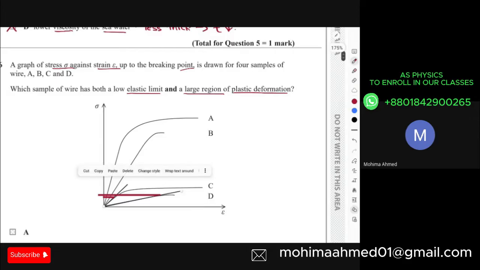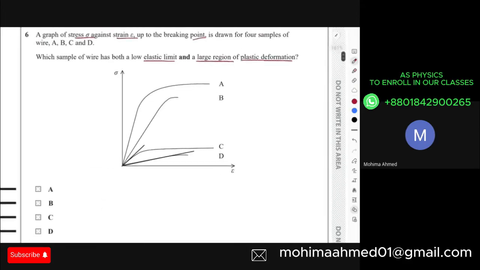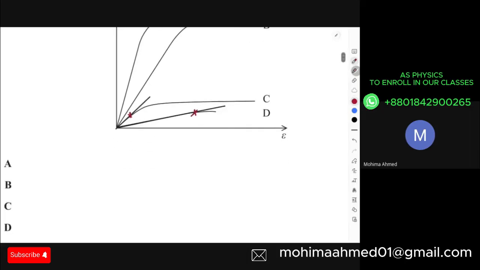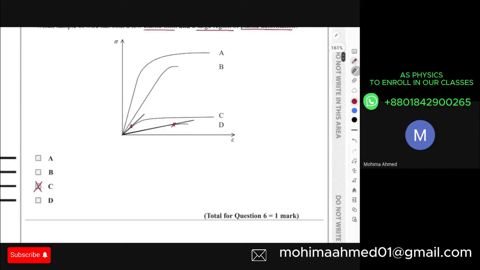Right, so in order to identify your elastic limit, you always draw straight lines starting from the origin, acting as a tangent to the curve, so that you can identify exactly where the graph starts to curve. That makes this process easier for you to identify the elastic limit over here. So maybe somewhere over here was the elastic limit, and for it, this was the elastic limit. And in that case, option C is your correct answer.